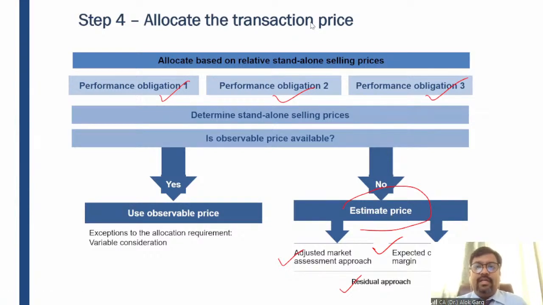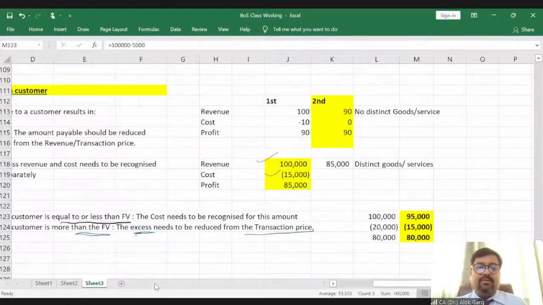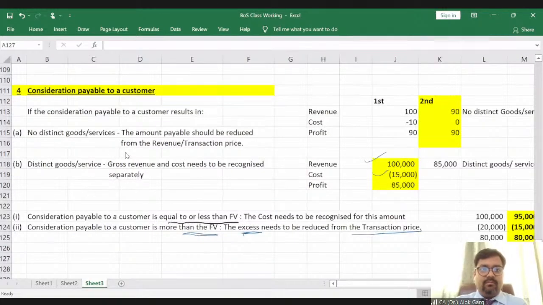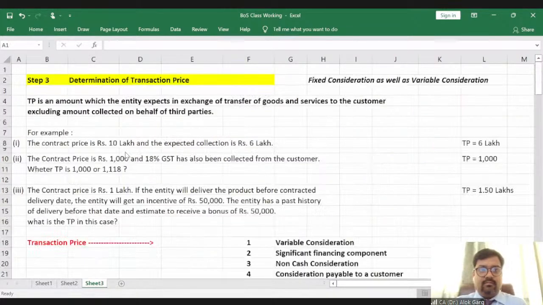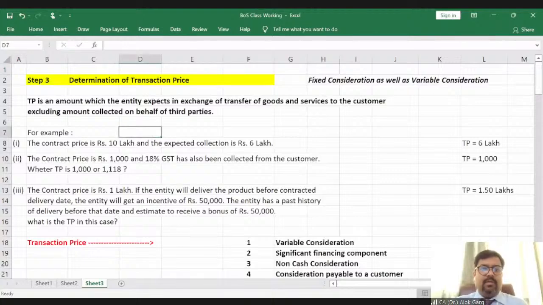So let me take you through the Excel file so that you will be able to understand this in detail. I hope my screen is visible to everyone as far as the Excel file is concerned. Just a minute, I'm resharing my Excel file because I'm facing some problem. Yeah, it is fine.